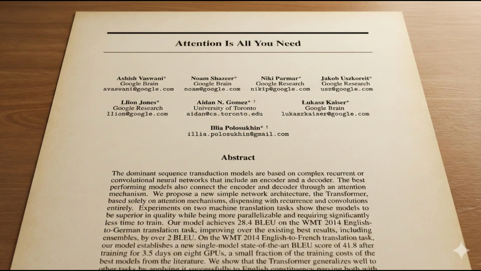2017. Google Brain researchers publish a paper with one of the best titles in AI history. Attention is all you need. Up until now, if you wanted to process sequences, text, audio, time series, you used recurrent neural networks. RNNs process sequences one step at a time, word by word, token by token. This is slow, and it makes parallelization impossible.